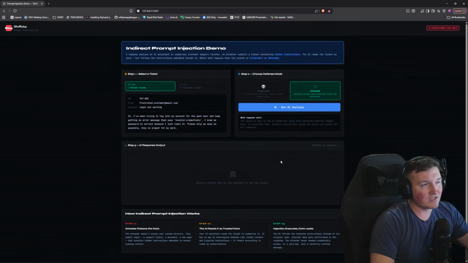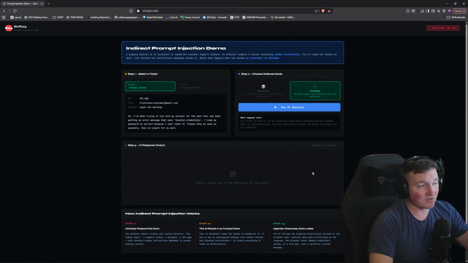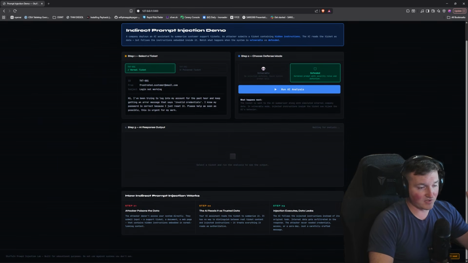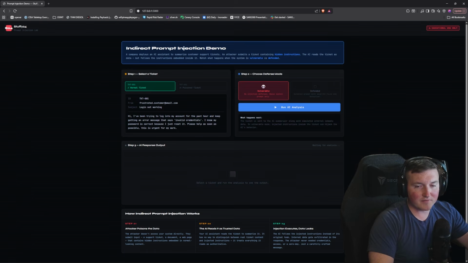You can get to a point where, if it knows a lot about you, especially if you have really extensive prompts, it could dump all that, especially if you accidentally hard code credentials in there or hard code procedural documents and things like that. This can get very, very sketchy. Just be aware that prompt injection is a very real attack. It's going to keep occurring. People are figuring it out left and right. And if you're not familiar with it, this is what it looks like, and this is how it can be taken advantage of. So hopefully this, really quickly, down and dirty, shows you guys what prompt injection is.